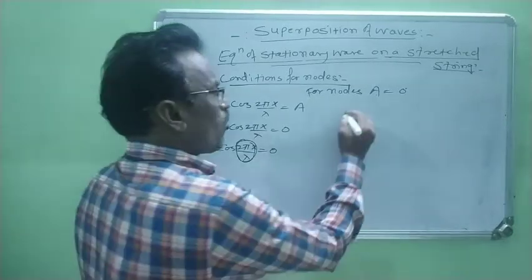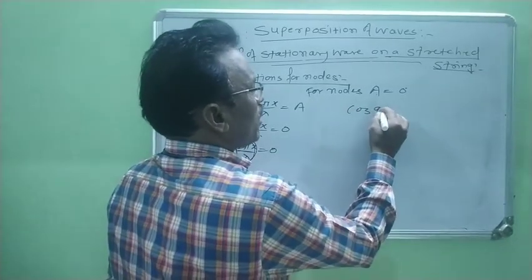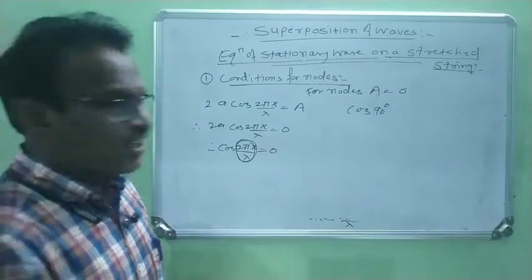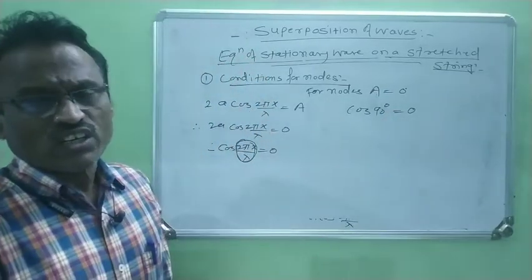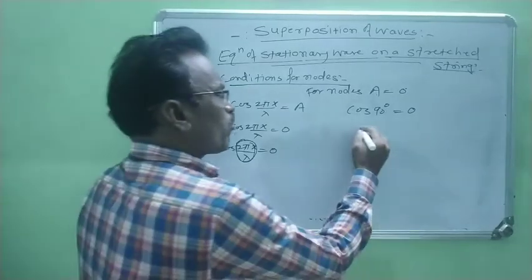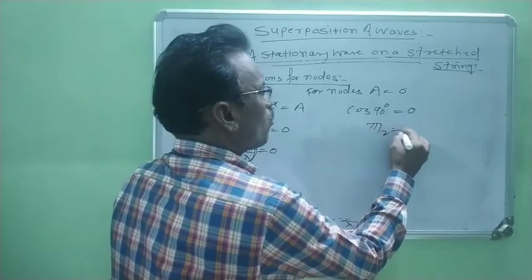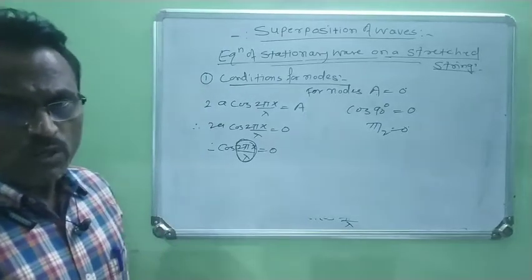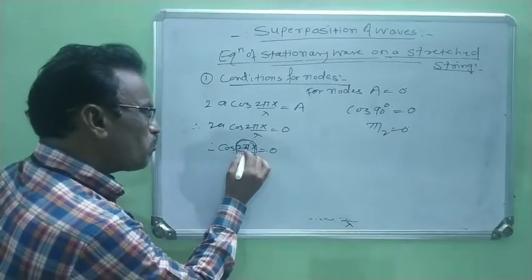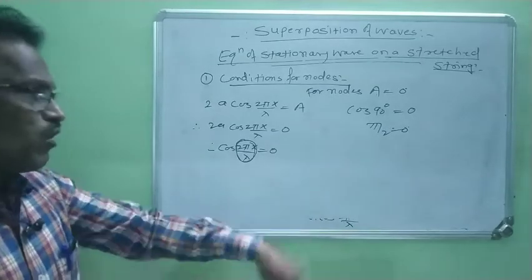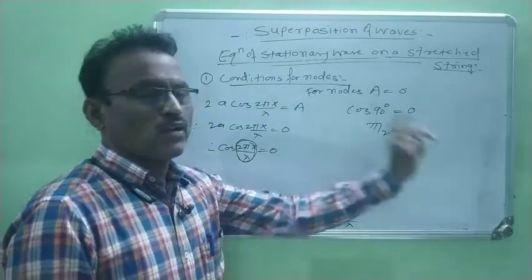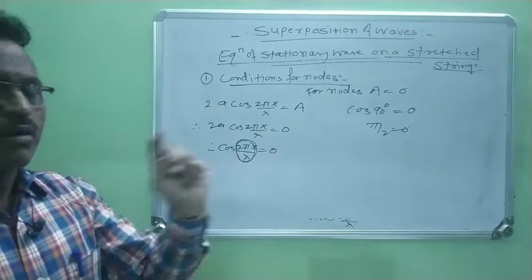We know that cos 90 degrees is always 0. Therefore, we consider pi by 2, where the cosine is 0. So the value of this cosine is 0 when the angle is pi by 2, or when the phase difference is pi by 2.